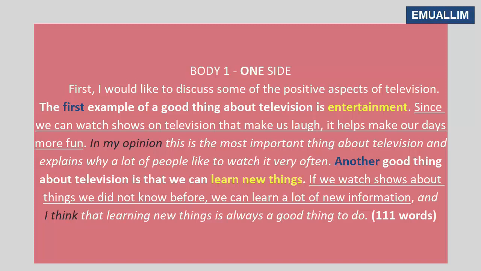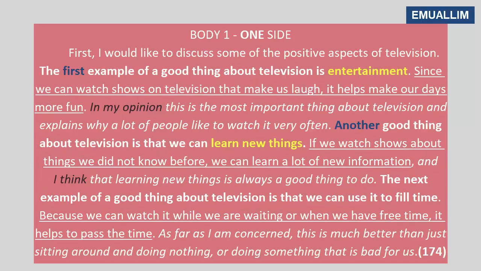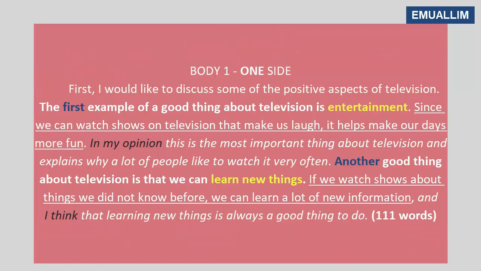Now, we think, oh, okay, I'm really getting into this. I could put another example. The problem is, if you put a third example, that's 175 words. It's not bad, but it's taken time to do that. Remember, you still have to write about the negative things and you still have to write the conclusion. So if you keep writing and writing and writing, you might run out of time and not have enough time to write about the negative aspects of television and your conclusion. So if you can explain really well, 2 examples is more than enough. So stick with 2 examples and then move on to negative, bad things about television.